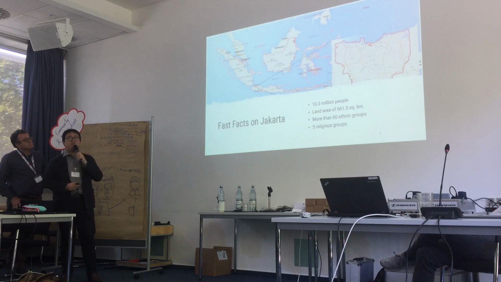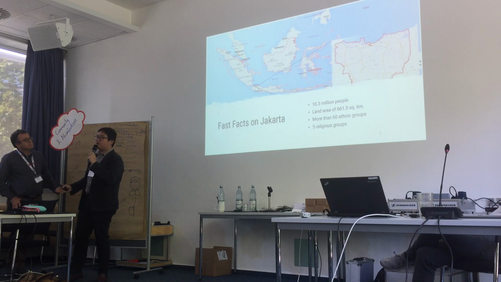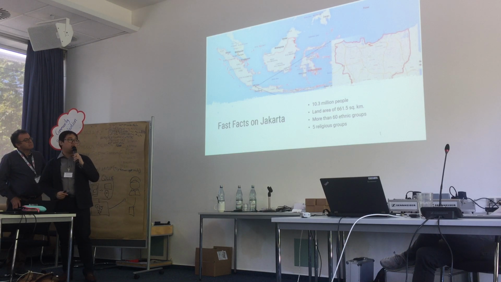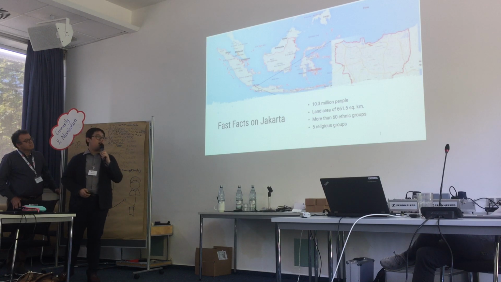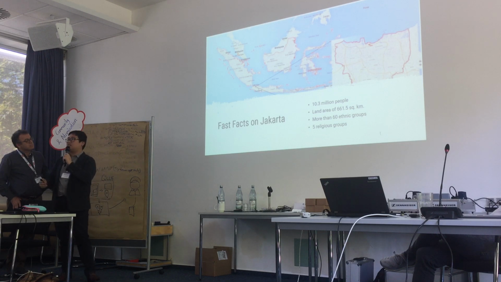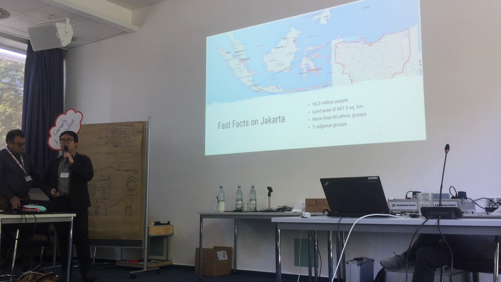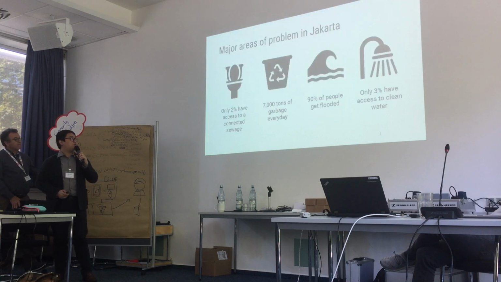From these countries we focused on Jakarta because we have a group member who's from Jakarta and who's familiar with the problem of his city. So some fast facts on Jakarta: we're working with 10.3 million people in the city, a large land area, and very ethnically and religiously diverse. So we have around 60 ethnic groups and 5 religious groups. So you can imagine the small pockets of communities that exist in this area and their different interests in terms of the policies that the government rolled out.